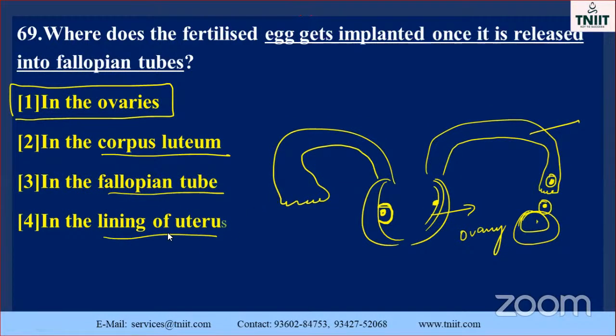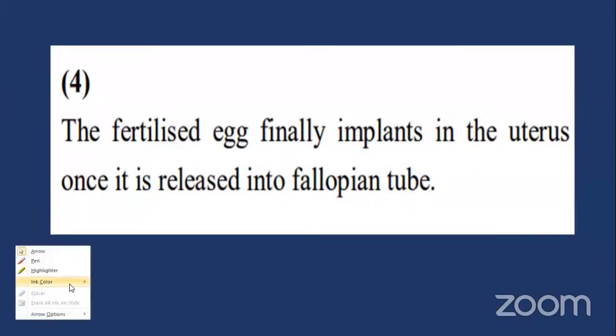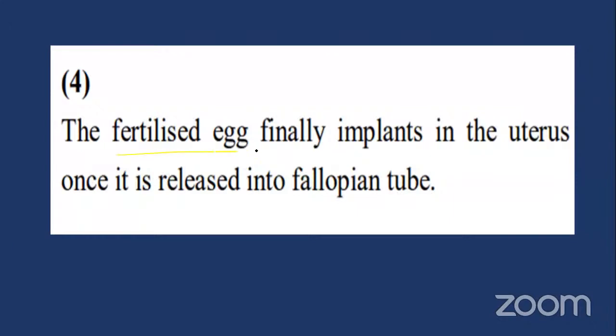Sixty-nine only, no? Fourth one. Sorry. The lining of the uterus, correct one. The endometrium is the lining of the uterus. So this option is the wrong one. The fourth option is the correct one: the fertilized egg is implanted in the uterus once it is released from the fallopian tubes. The endometrium.